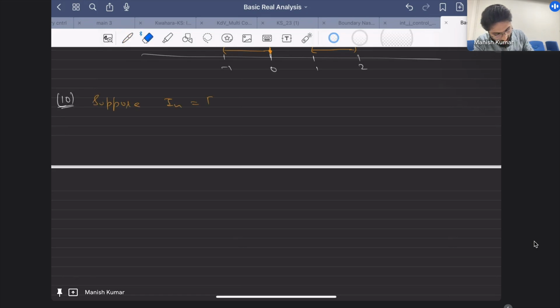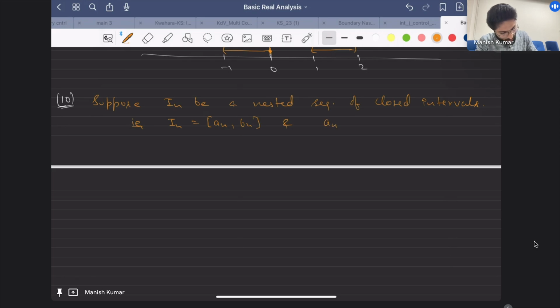What does that mean? That means In equals [an, bn], and when you go higher and higher, the value will decrease, or let me say it simply this way: [an+1, bn+1] is contained in [an, bn]. So this is what nested closed intervals means.